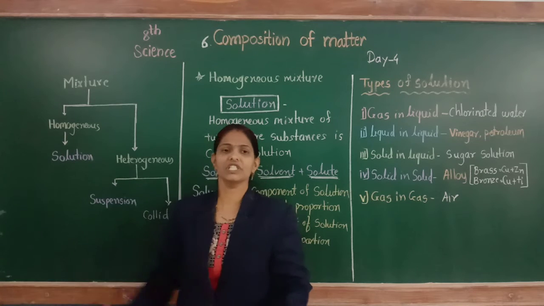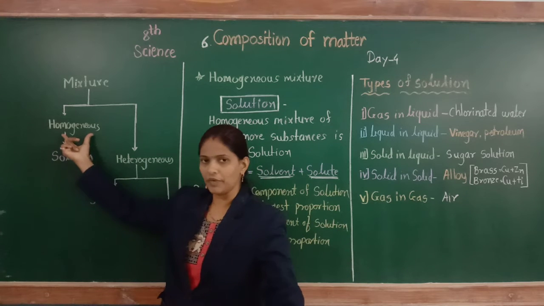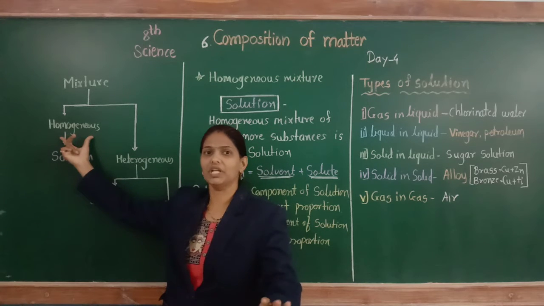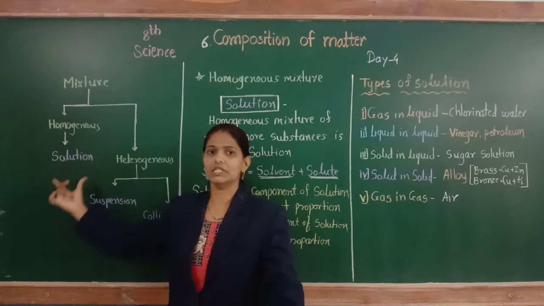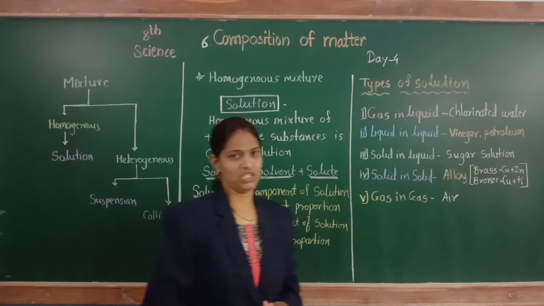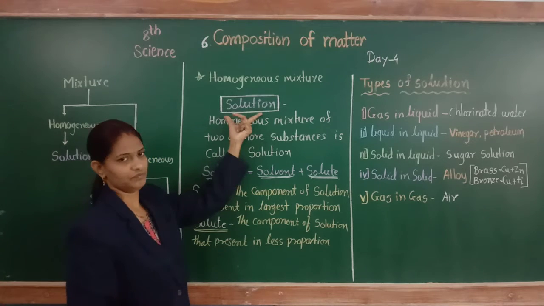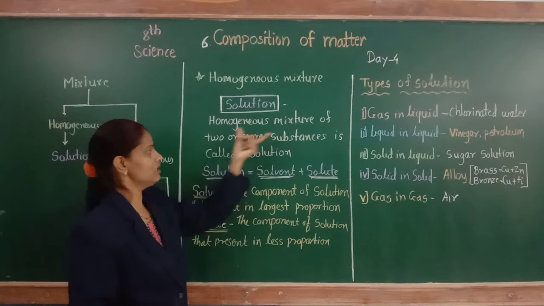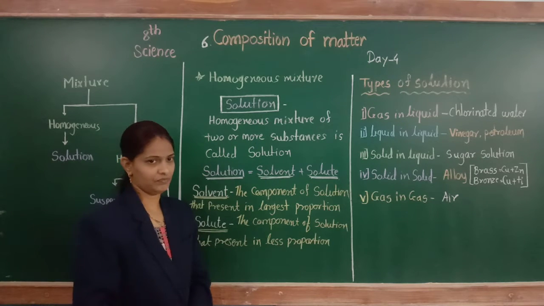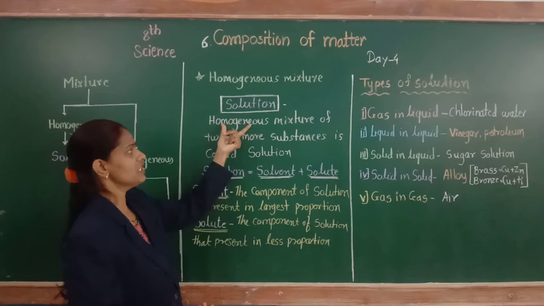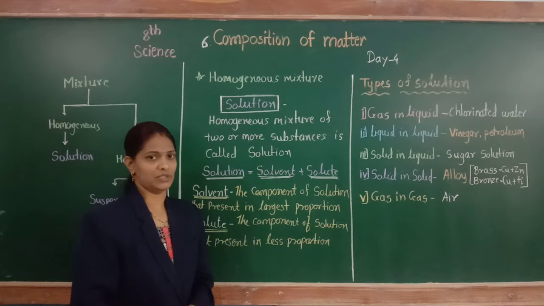So what is a homogeneous mixture? Here the constituents of the mixture are uniformly mixed throughout the mixture. It's called a homogeneous mixture, and a solution is an example of a homogeneous mixture. So let's discuss solution. A homogeneous mixture of two or more substances is called a solution.